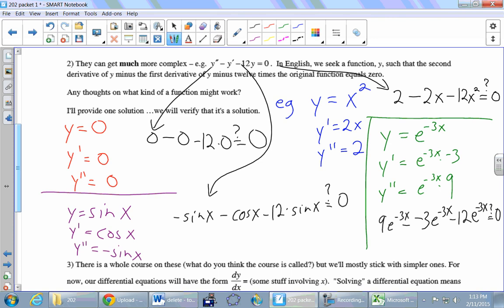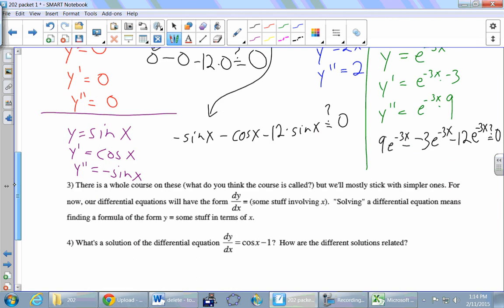Yeah, no, it's a good question. So there are techniques, and in fact, there's a whole course of techniques called differential equations, which I've taken and you guys haven't yet. So it's hard to solve differential equations, usually, but easy to verify whether or not you have a solution in front of you, right? So big question, you should still have y equals e to the negative 3x, but you should not have a question that it is a solution, right? That's something you can verify. Okay.